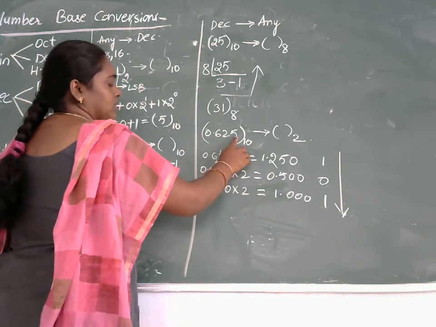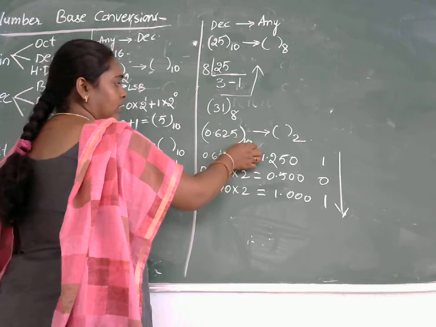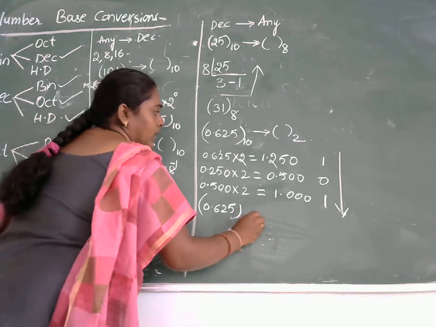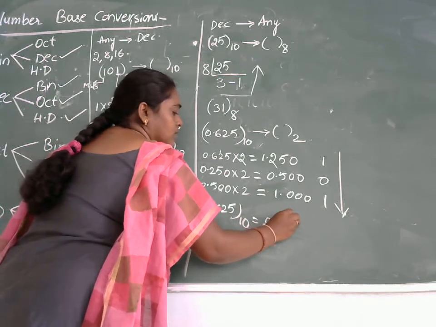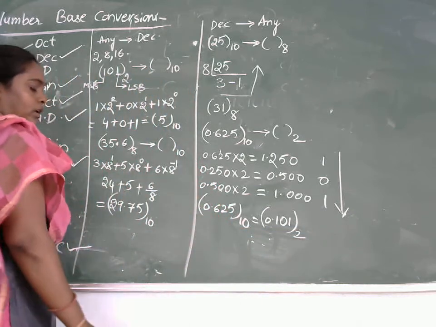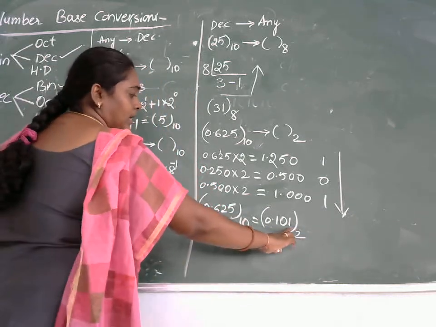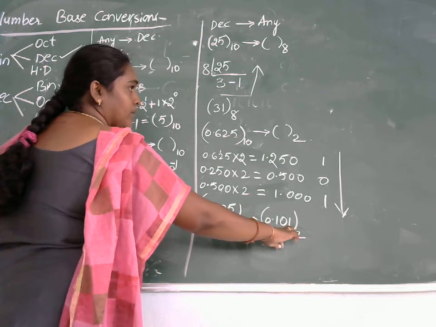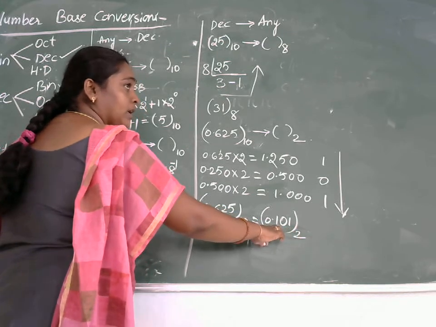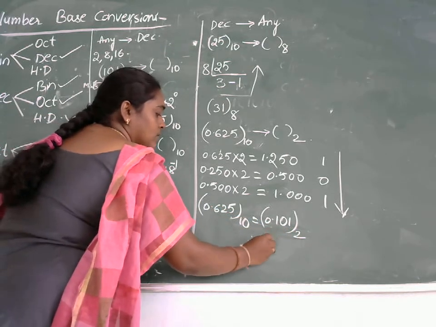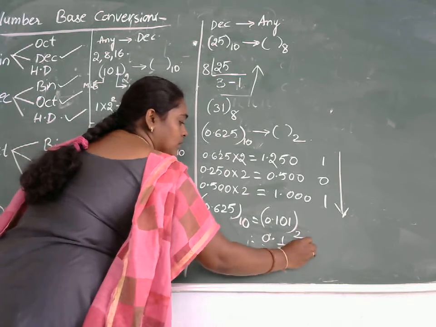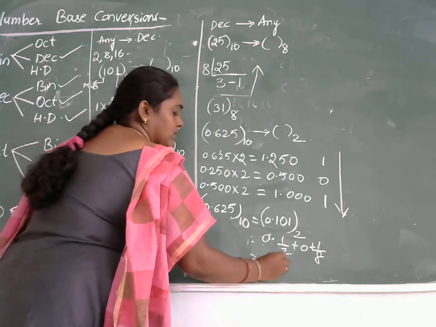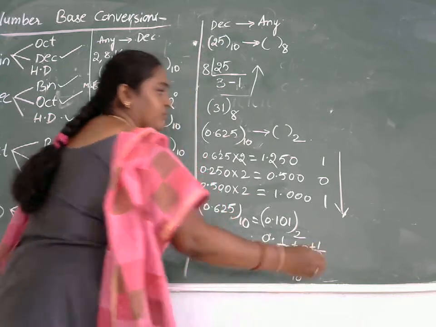So the equivalent for 0.625 base 10, that is decimal into binary, is 0.101 base 2. Even if you want to cross verify this, multiply with 2 power minus 1, 2 power minus 2, 2 power minus 3. That is 2 power minus 3 is 1 by 8, 2 power minus 1 is 1 by 2. So you will be getting 1 by 2 plus 0 plus 1 by 8. If you do this process, you will be getting the same number, which is equivalent to 0.625.